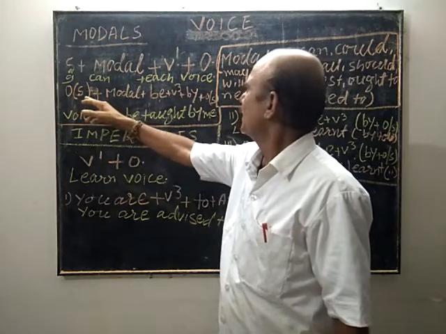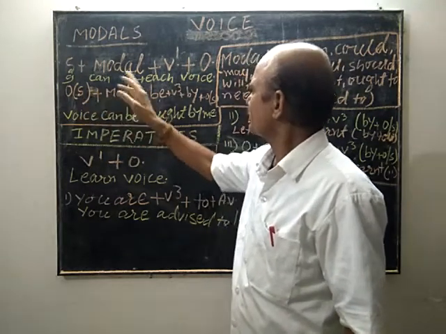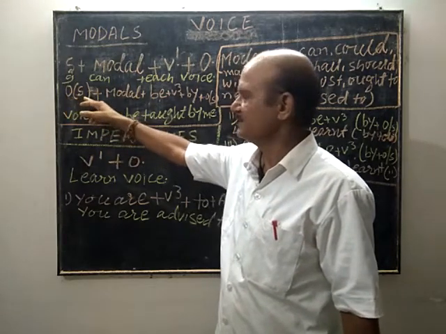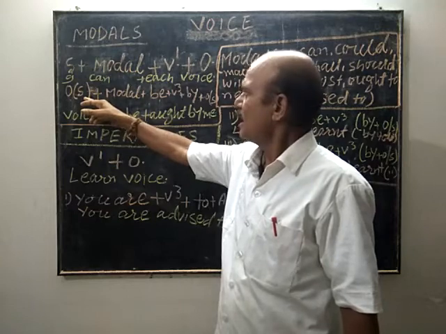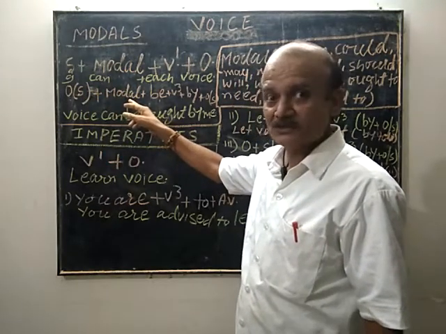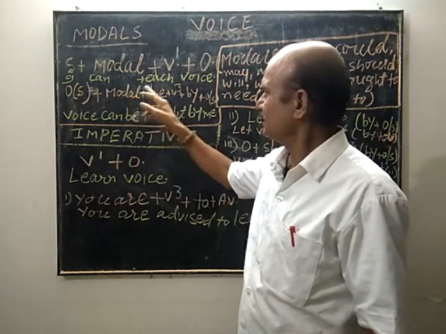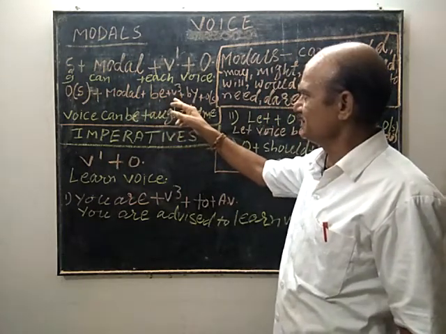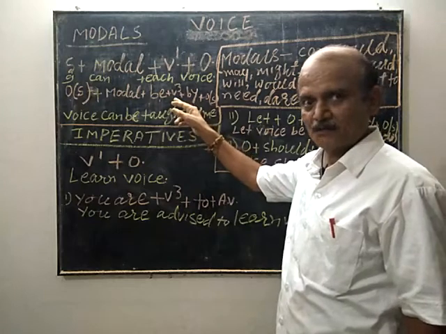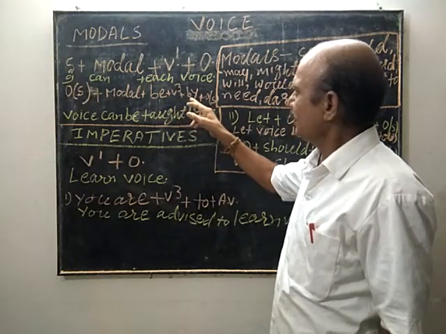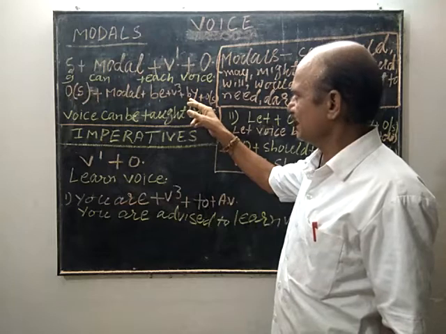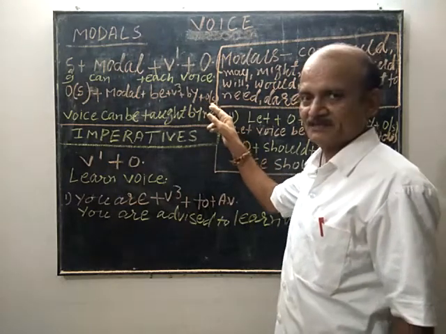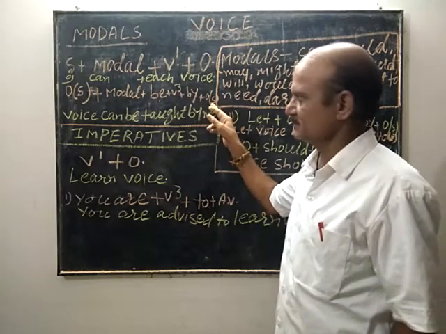The object of the active voice is made subject, then we use the modal, then we use be, then we use verb third form or past participle, followed by by plus object, which is the subject of active voice.